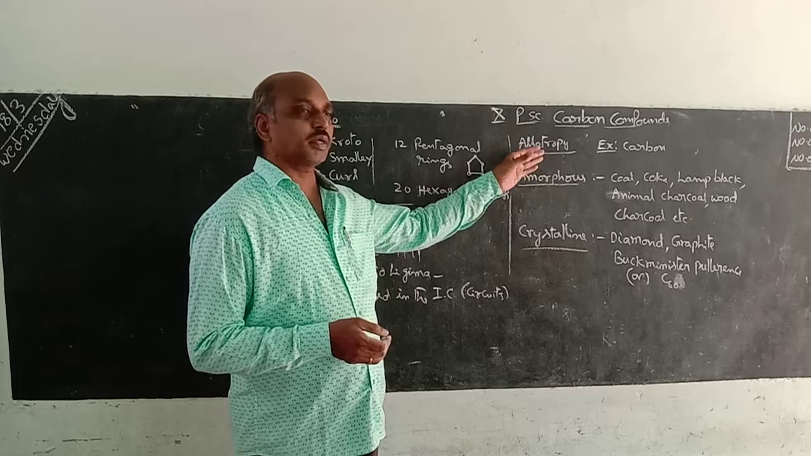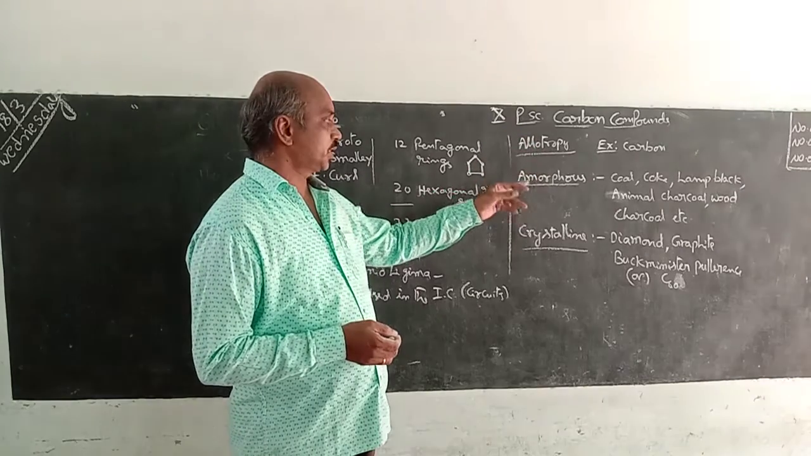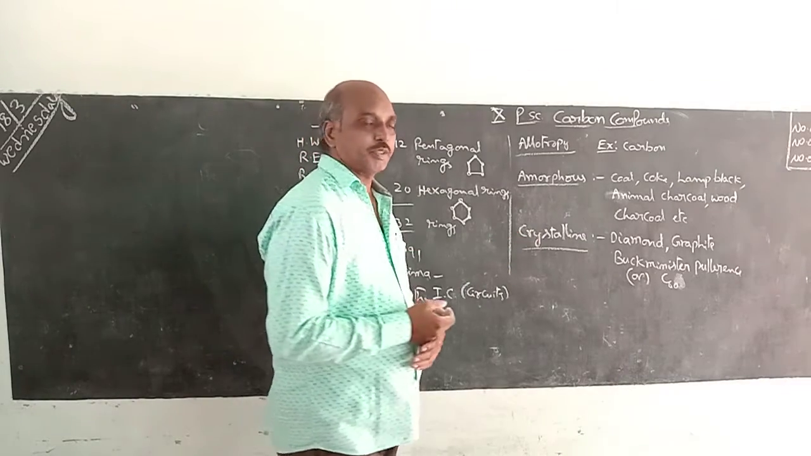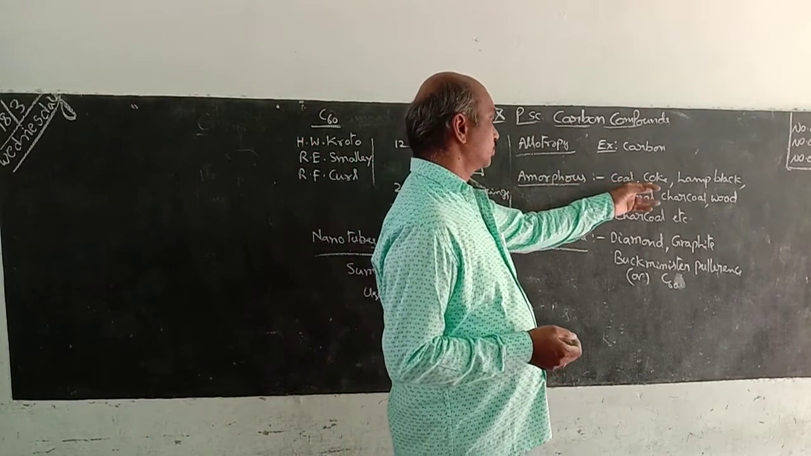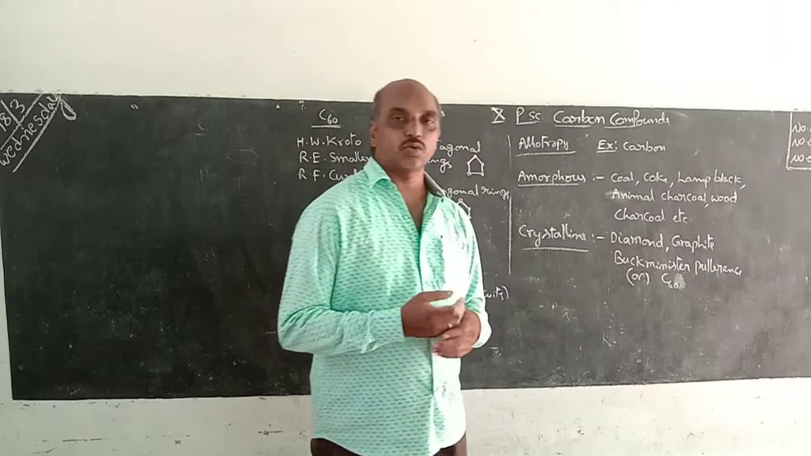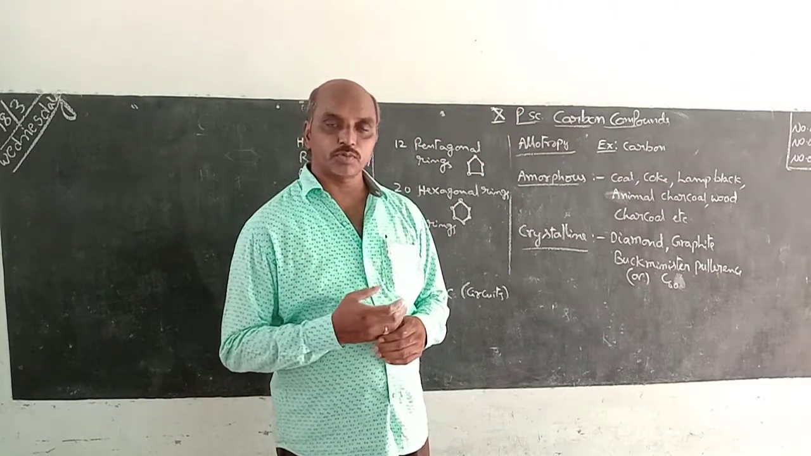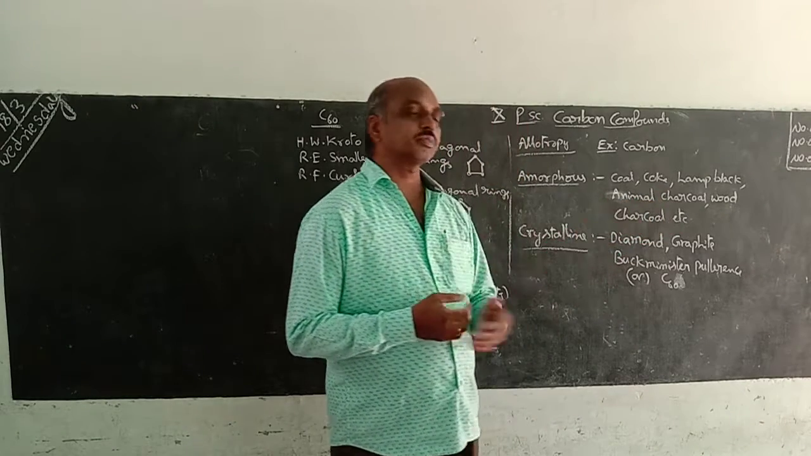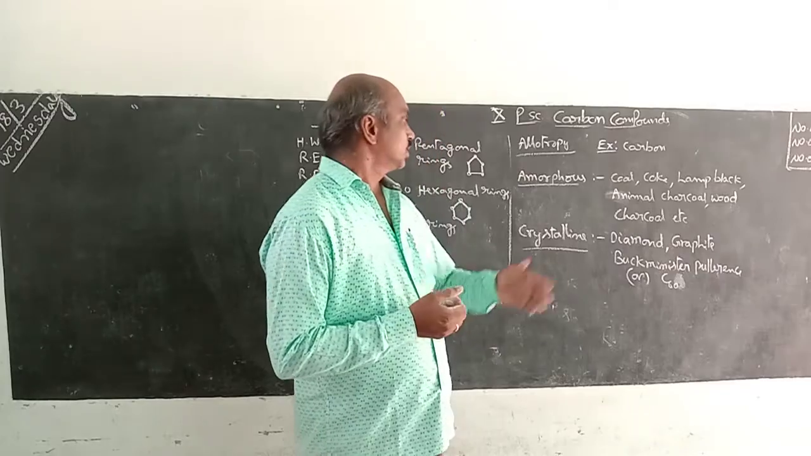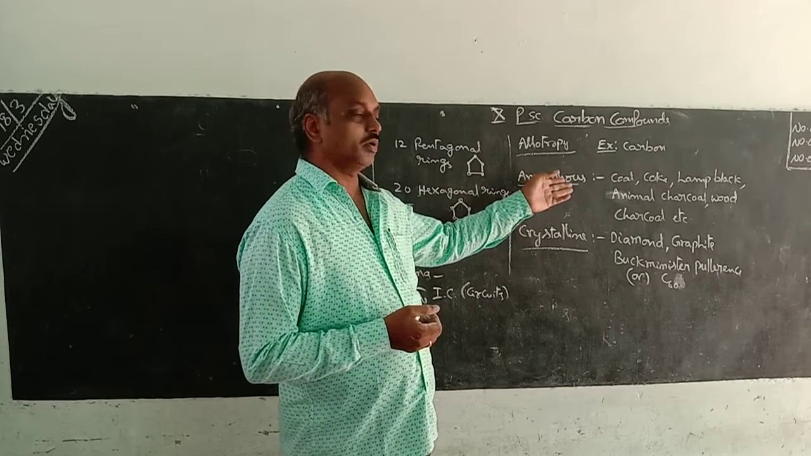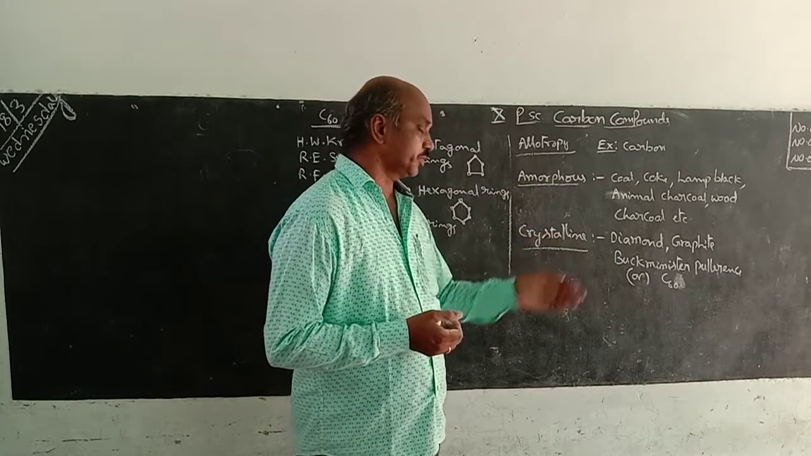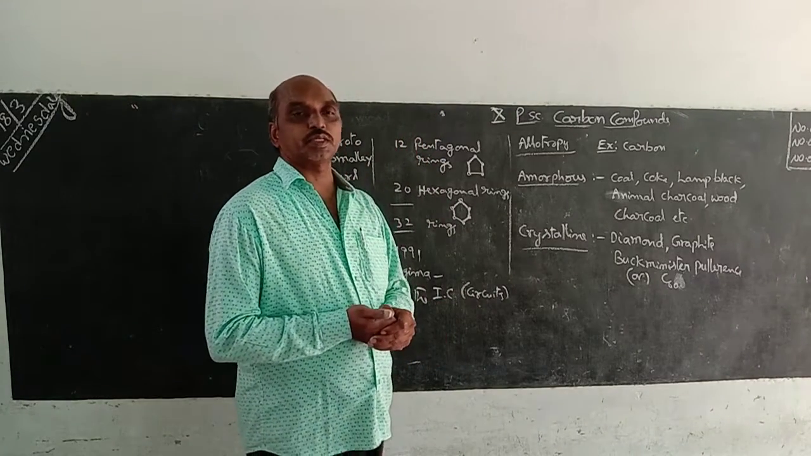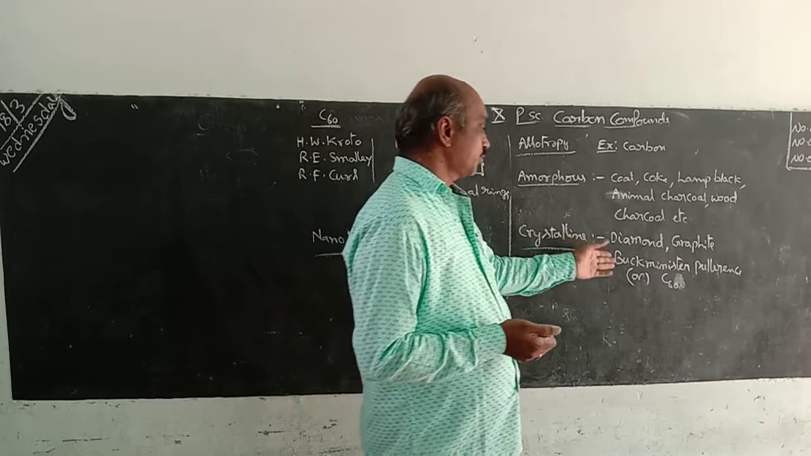Here, carbon allotropic forms are 2: amorphous and crystalline. What are amorphous forms? Coal, coke. Coke here is not the drinking coke; coke is prepared from coal only. Lamp black, animal black, wood charcoal, etc. So many are there. These are the important amorphous forms. Crystalline forms are diamond, graphite, and the third, recently discovered, Buckminster Fullerene C60.